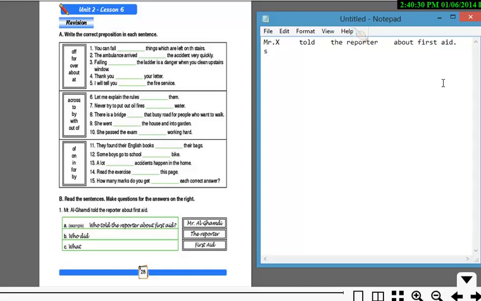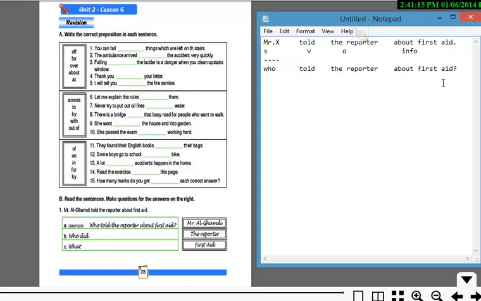This is the subject, and this is the verb, and then we follow on with the object, the person who is told to, and then this is the rest of the sentence, where there is a continuation or the topic about it or just the extra info. Now, if we want to ask about the person who is the subject, this is the missing part. So we're going to say who, and then we follow on with the same thing: told the reporter about first aid.